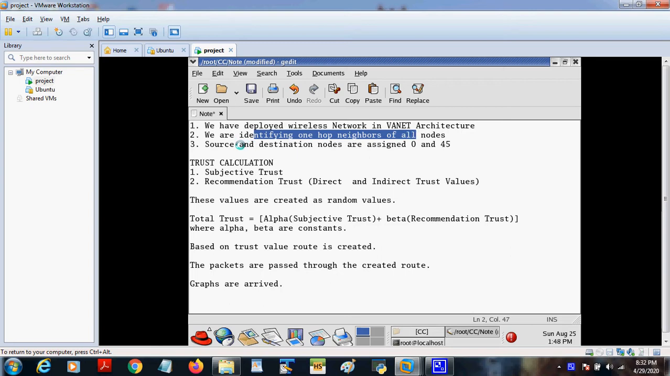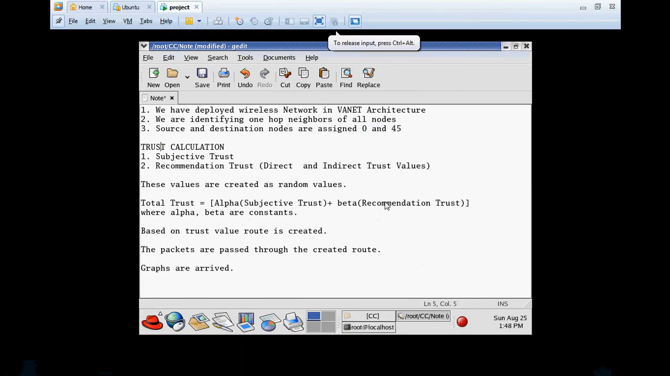nodes, and we are setting the source and destination node, and it can be changed to any. And we are calculating the trust value. The trust value calculation depends on this formula. There are two trusts: subjective trust and recommendation trust. Recommendation trust involves direct and indirect trust values of the nodes. These values, subjective, recommendation, direct and indirect, are created as random values.